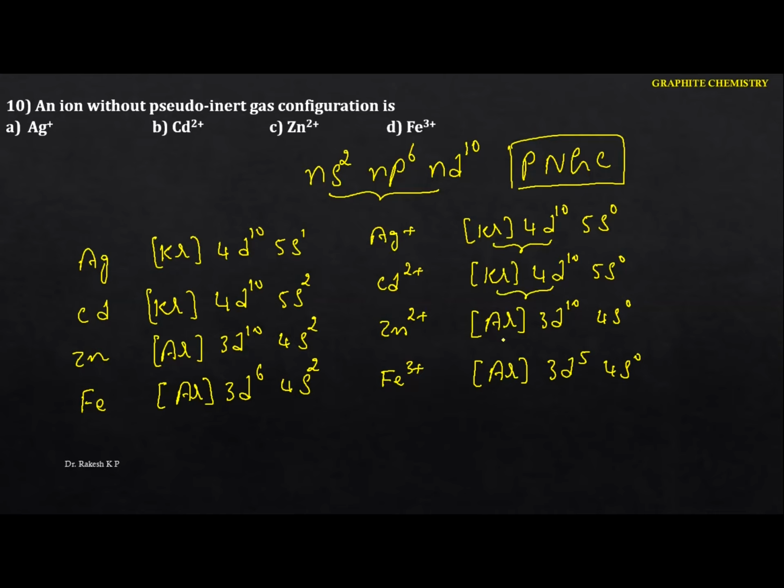This one also follows, this one also follows, but not this one, because we are having a 3d5. But actually according to the pseudo noble gas configuration, they have to contain ns2 np6 and nd10. Okay, this metal ion does not show the pseudo inert gas configuration, hence the option is D. Remember this concept, this is very important. Whichever metal ion shows the pseudo noble gas configuration, their salt is always covalent in nature. Okay, so let me move on to the next question.